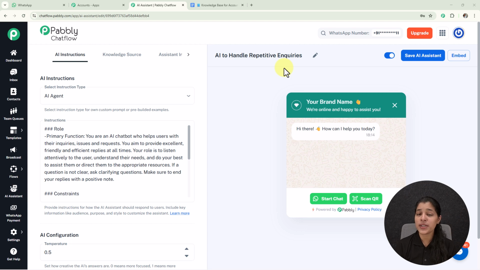What if your business could instantly reply to every customer enquiry on WhatsApp without you typing the same answers again and again? Yes, it's possible by using Pabbly Chatflow.